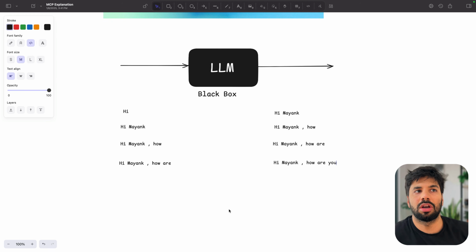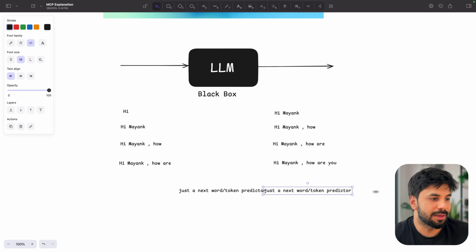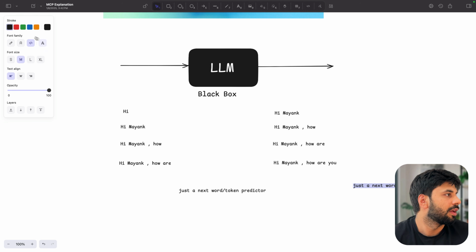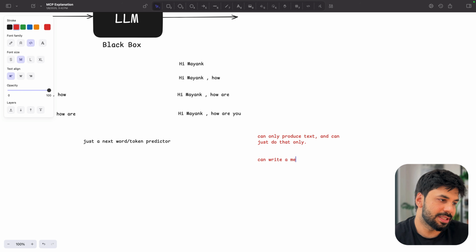Let's now talk about what was one shortcoming with this particular approach. So first I can write it as just a next word or token predictor, right? Now the problem which arises, which I will write in red here, is that it can only produce text and can do that only, right? So for example, if I try to explain, it can write a message, but you have to send it.